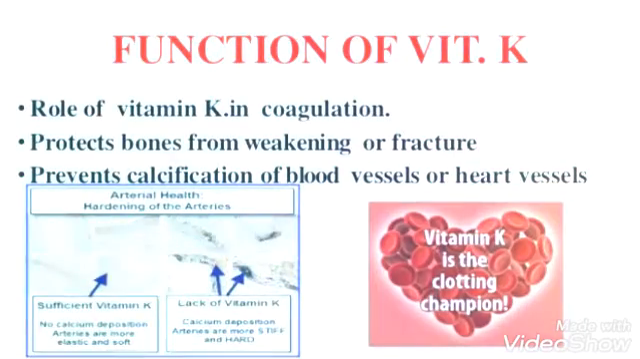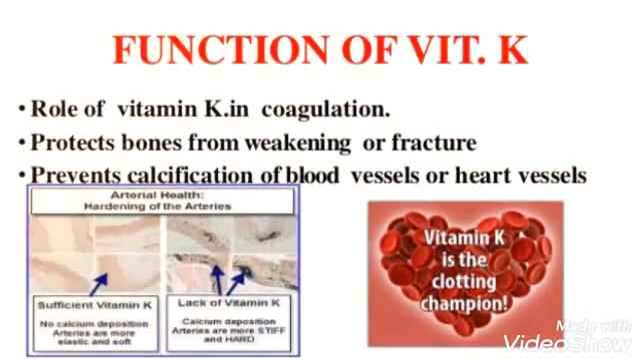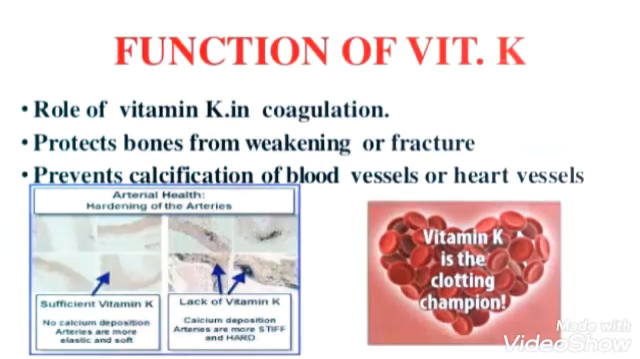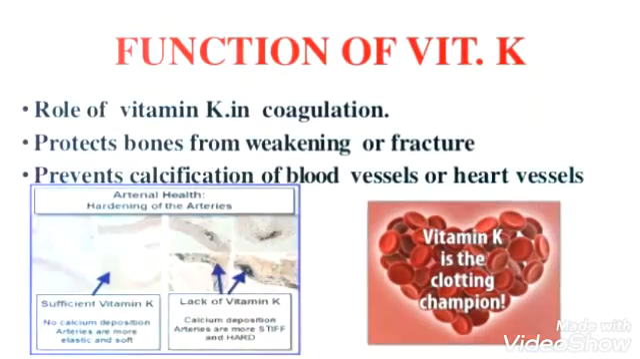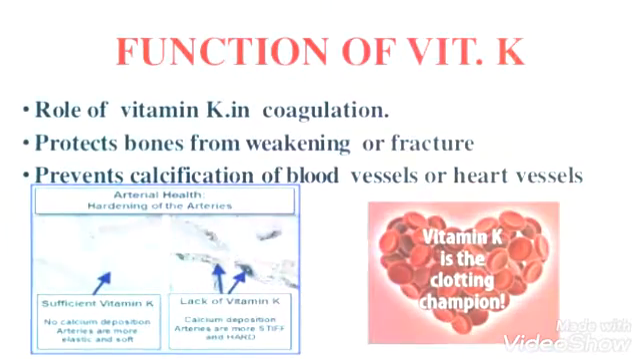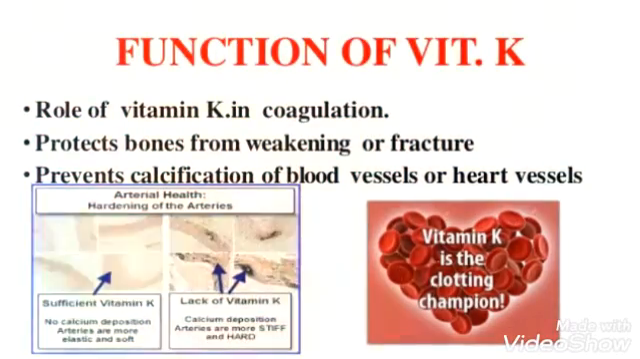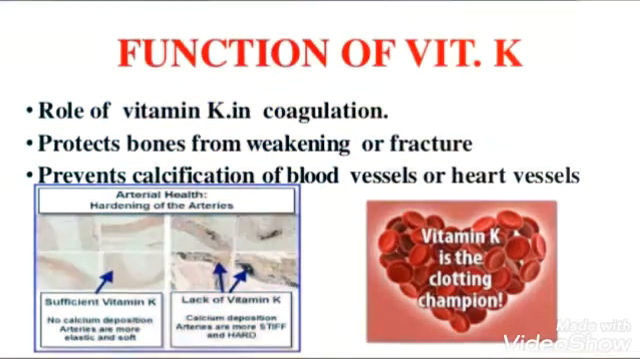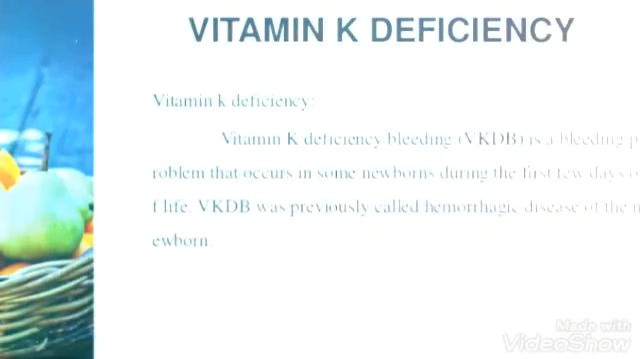Prevents calcification of blood vessels or heart vessels. That means this calcium should only get stored in the bones, but if this calcium flows into the blood vessels, they can be calcified. That means it gets stored in your blood vessels and will obstruct them, which can lead to another heart problem. So vitamin K helps the calcium not to get calcified, that means not to get stored in the blood vessels. So these are the three main functions of vitamin K in the human body. Now we'll see vitamin K deficiency.